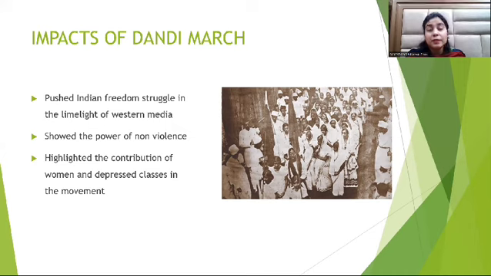Also, the result of this movement was that in 1930 itself, there was a discussion between Gandhiji and the then Viceroy Lord Irwin, and they decided that they were going to release Gandhiji from prison and various other participants of the movement. And Gandhiji was treated as an equal in the Round Table Conference.